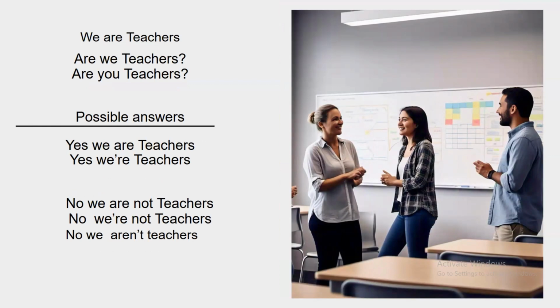More examples. We are teachers. Are we teachers? Are you teachers? Possible answers? Yes, we are teachers. No, we are not teachers. We're here is a contraction of we and are. No, we aren't teachers. Aren't here is a contraction of are and not.